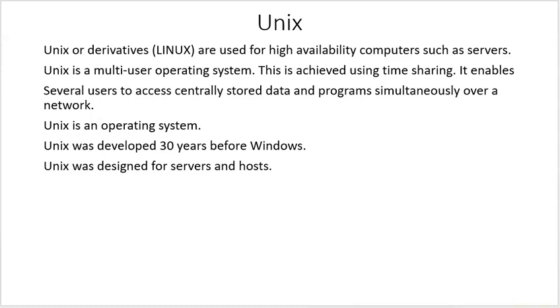Unix was designed for servers and hosts, and Unix was developed 30 years before Windows. So Windows came out in 1985. 30 years before that would mean that Unix was developed in 1955.